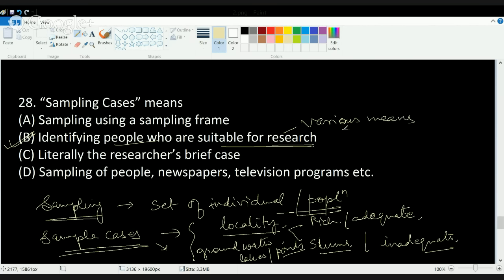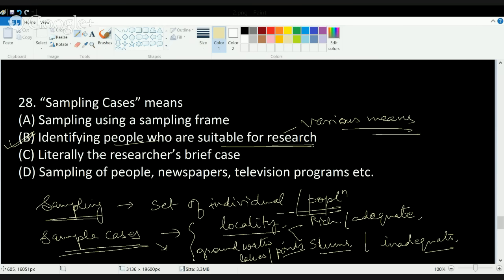And that is what a sample case is. Okay, so the correct answer here would be B. Sampling cases means identifying people who are suitable for research. So if I'm conducting, say, a study on how many people are susceptible to throat infection in early ages.